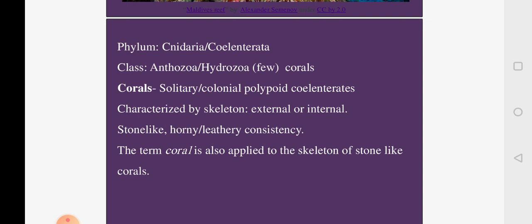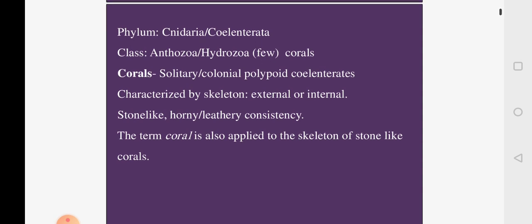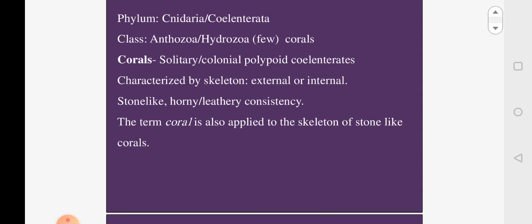So the forms which have got polyp as the dominant stage in the life cycle will belong to class Hydrozoa. The forms in which the medusa is the dominant phase of the life cycle belong to Scyphozoa, and the third one, where generally polyps will reproduce by budding and generally they do not exhibit the medusa stage in the life cycle, belong to class Anthozoa.